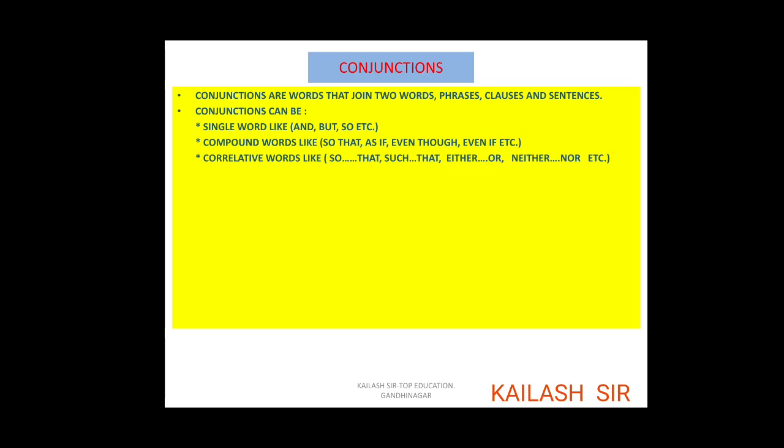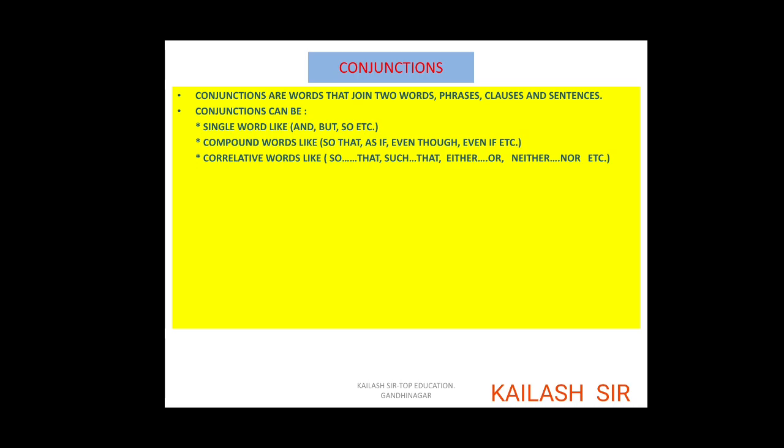These are known as correlatives. Each one is divided between the two given words, phrases, clauses, or sentences. In compound words, so that comes at a time, but as a correlative it comes at different places. This is the difference between compound words and correlative words.